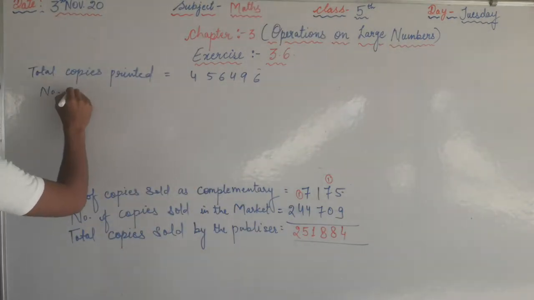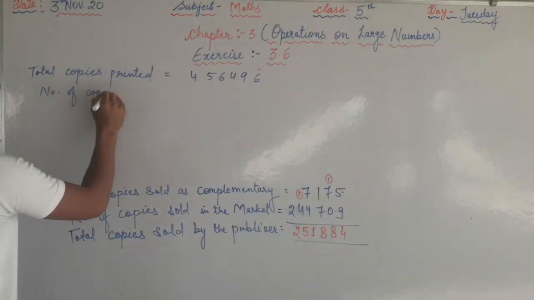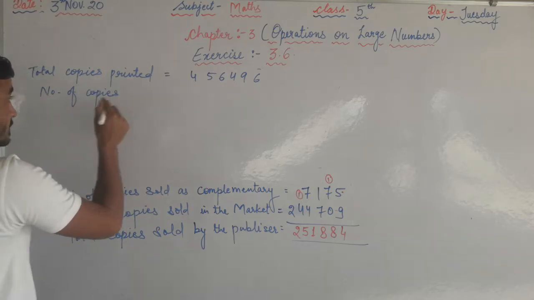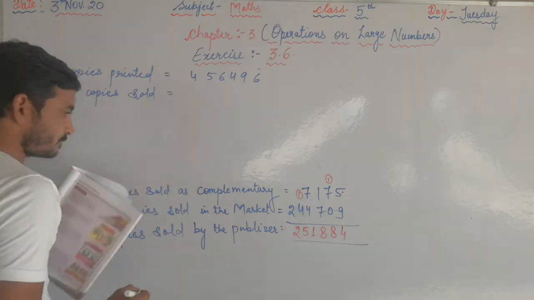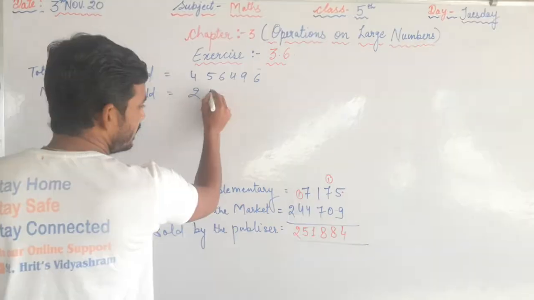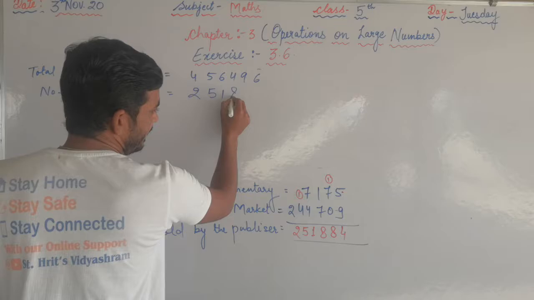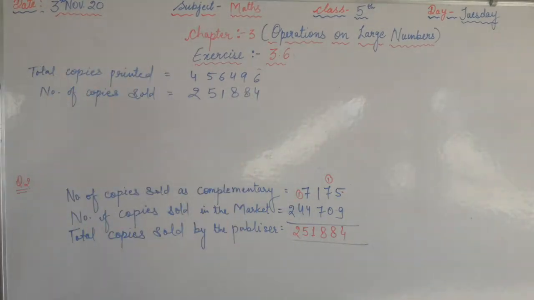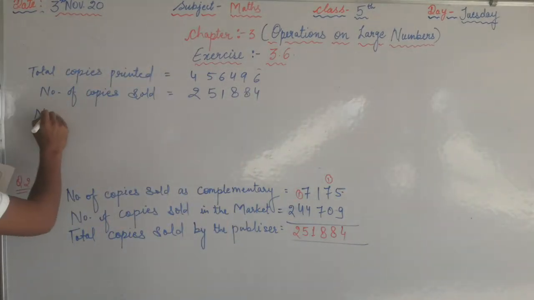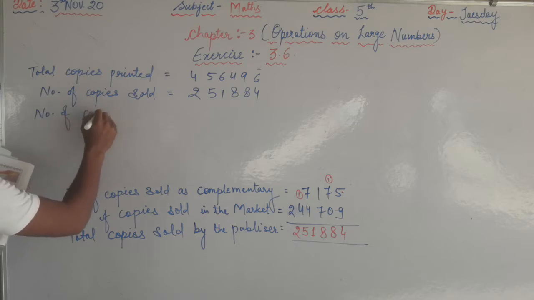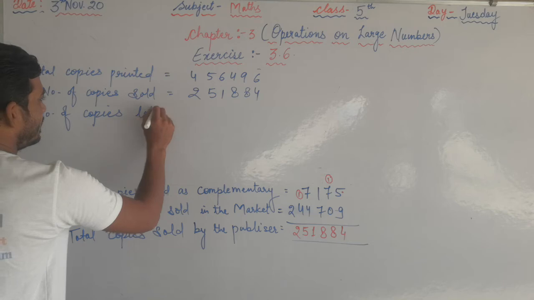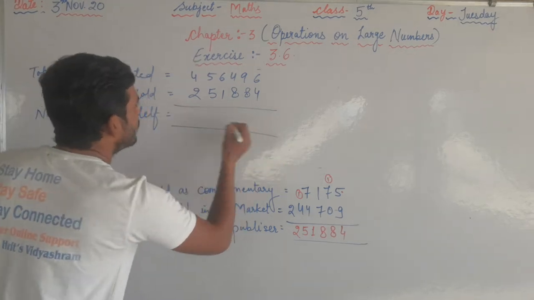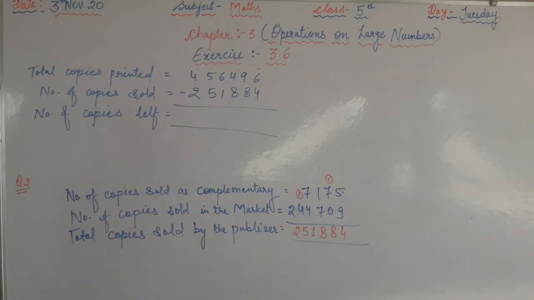Number of copies sold equals to 2,51,884. Number of copies left equals to, for left what you have to do, subtract. You have to subtract these two data.